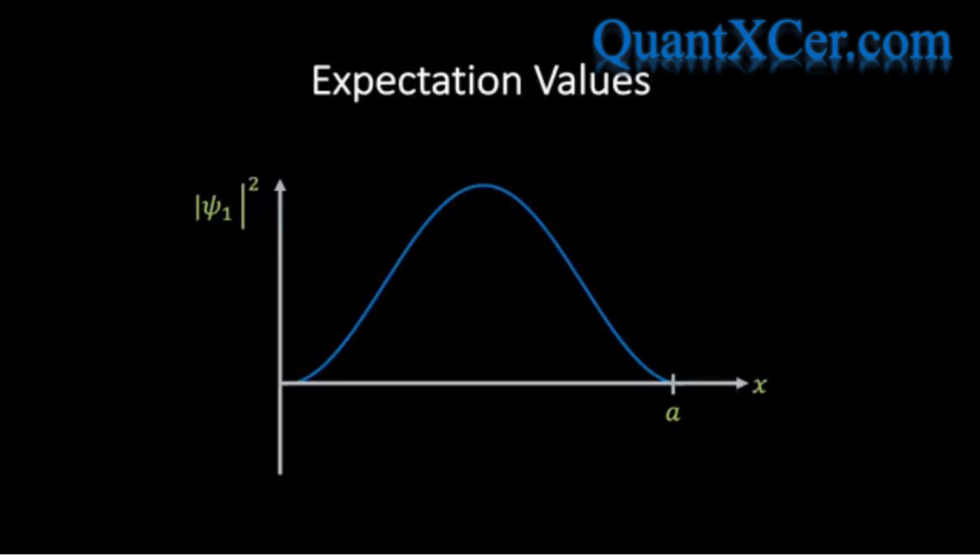Alternatively, as we've just seen, we can calculate the expectation value using the probability density function, which is simply the modulus squared of the wave function. If we look at the plot of the modulus squared as a function of position, it certainly suggests that the most likely location to find the particle is in the centre of the box. But let's check this explicitly with a calculation using our newly developed probability theory.